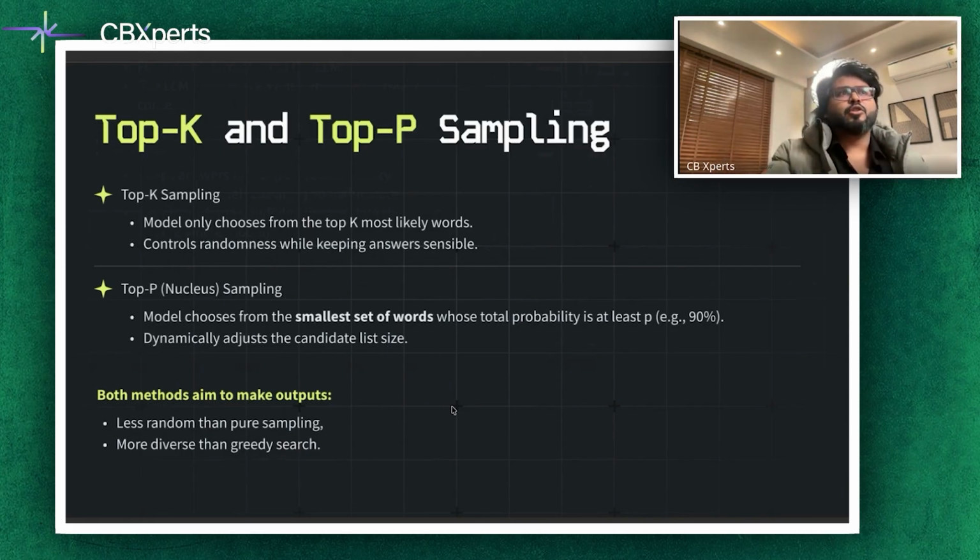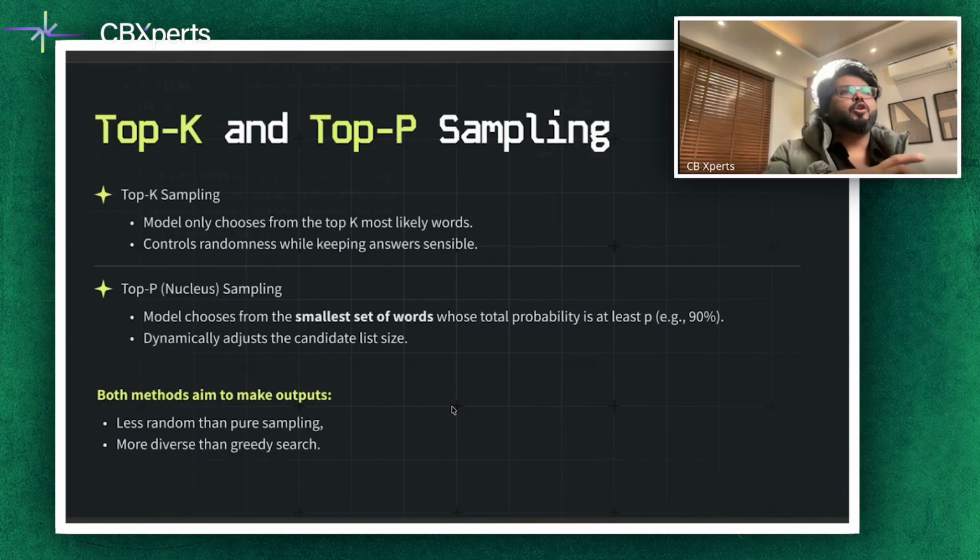And then there's another thing called top P sampling, which selects the smallest set of words whose combined probability reaches P, which is let's say 90%. This method dynamically adjusts the candidate list size. Both techniques aim to be less random than pure sampling, but more diverse than greedy search.